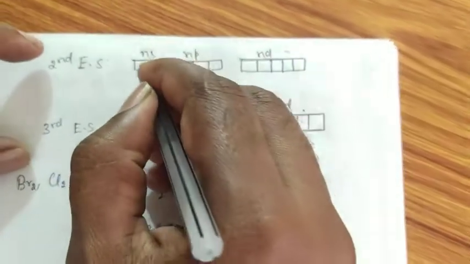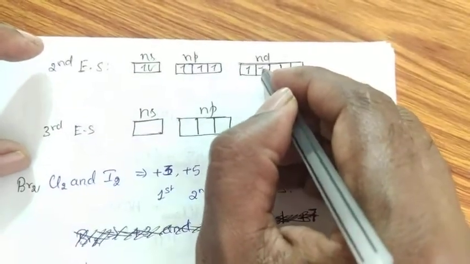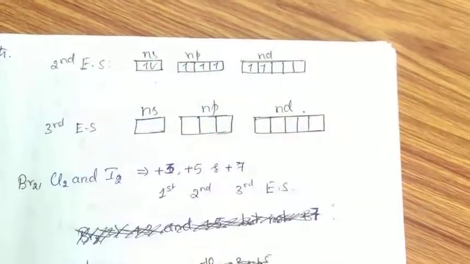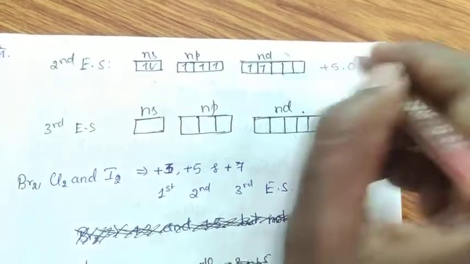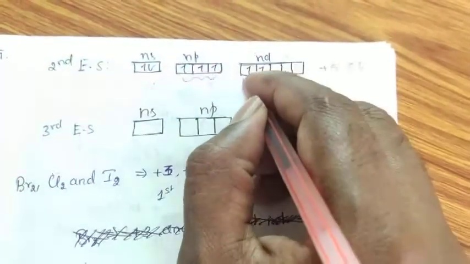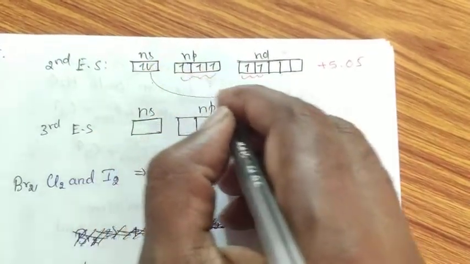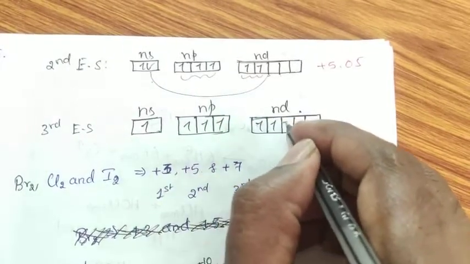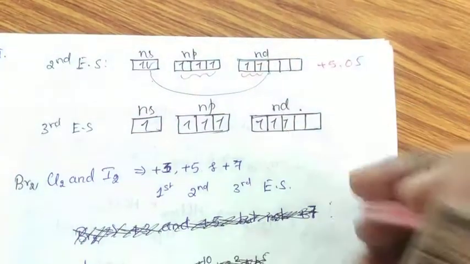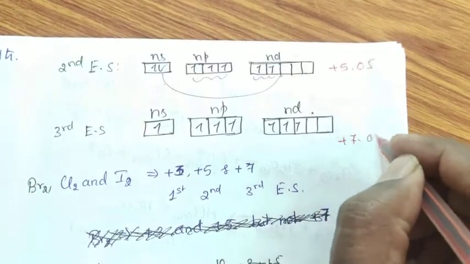Now in the second excited state we get 1, 2, 3, 4, 5. Total 5 unpaired electrons are there, therefore it exhibits +5 oxidation state. Here it is 3 unpaired electrons, here it is 2 unpaired. In the third excited state, this electron will jump to here. 1, 2, 3, 4, 5, 6, 7. Total 7 unpaired electrons are there, therefore it exhibits +7 oxidation state.